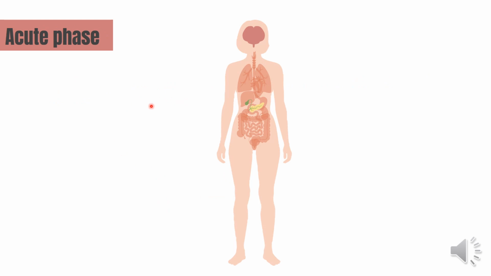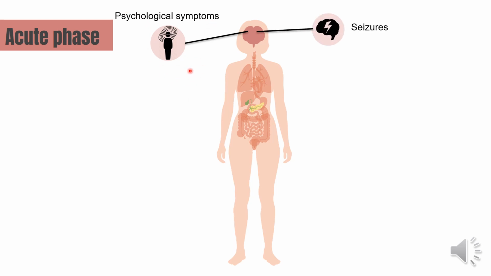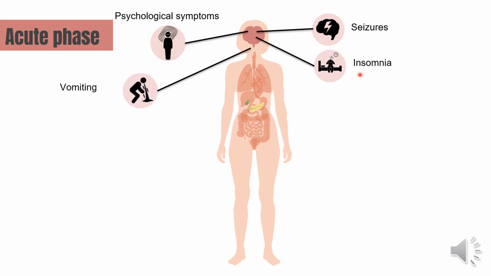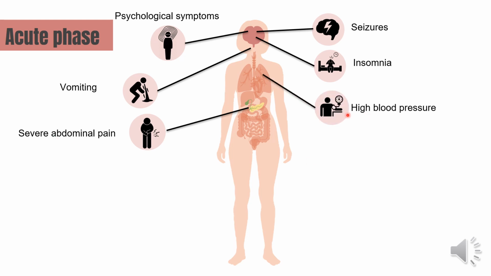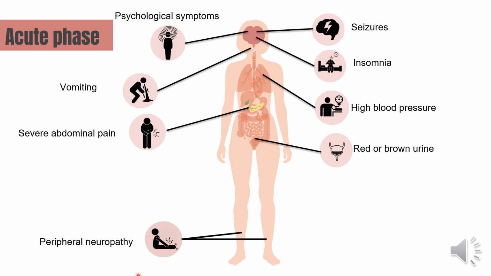During the acute attack, the patient will suffer from psychological symptoms like delusions. Also, they will suffer from seizures, insomnia. Patient will have vomiting and severe abdominal pain that mimic the acute abdomen. Also, there is high blood pressure, and the urine will turn red or brown, and peripheral neuropathy. So all those symptoms will occur during the acute phase of the acute porphyrias.